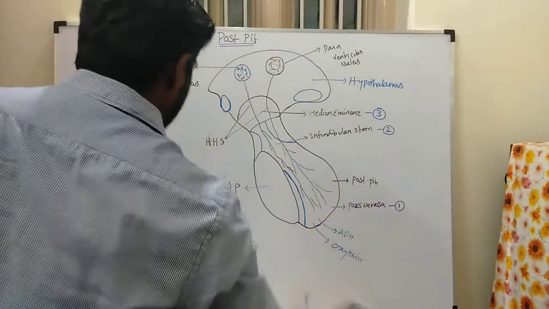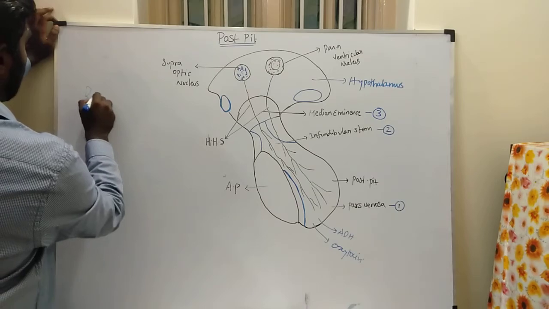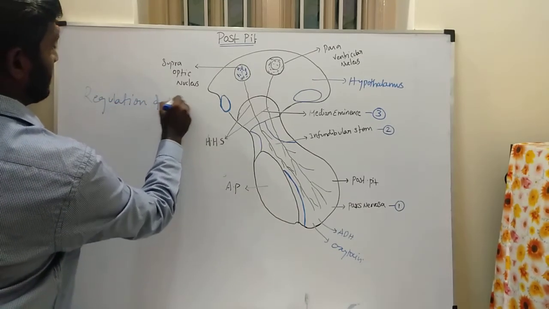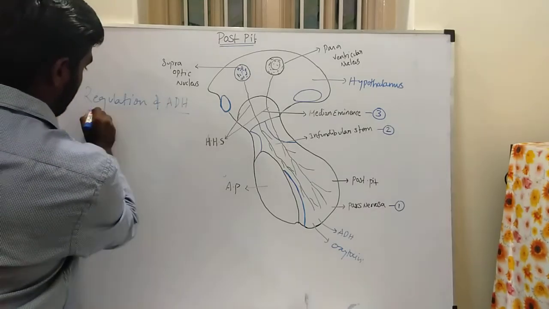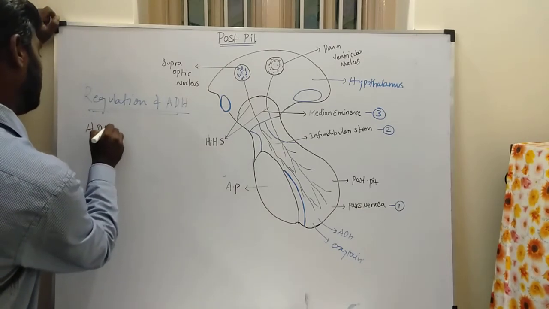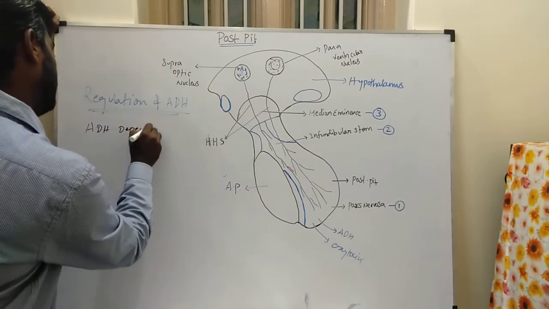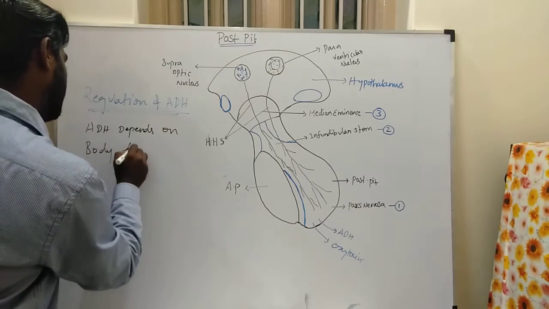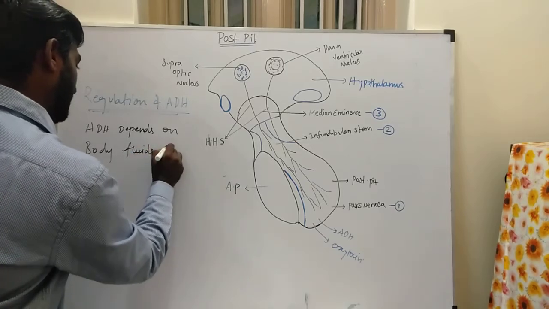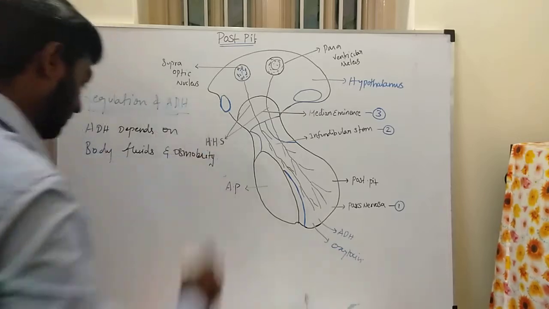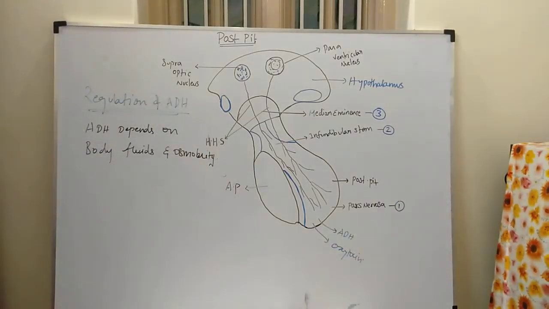So this hormone depends upon the body fluids and the osmolarity of the body fluids.